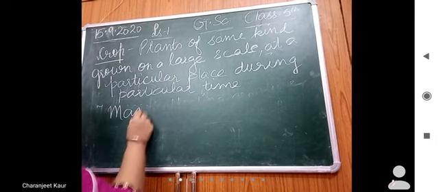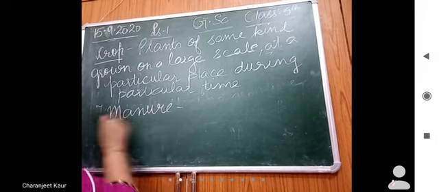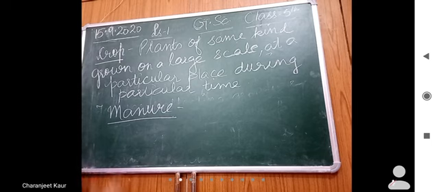What is manure? A natural fertilizer that is made from animal and plant dead and decayed bodies, their waste, cow dung, etc. They improve the fertility of the soil.